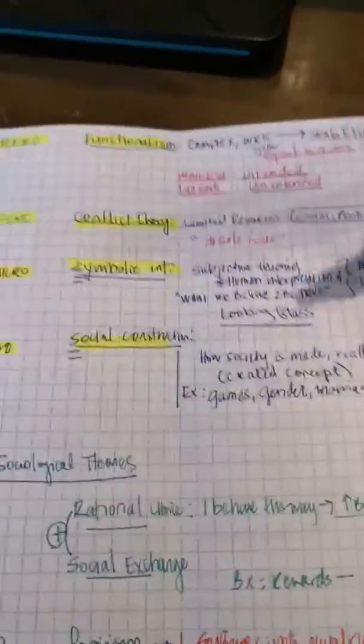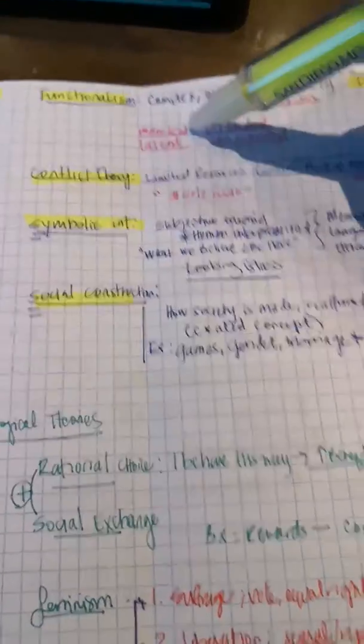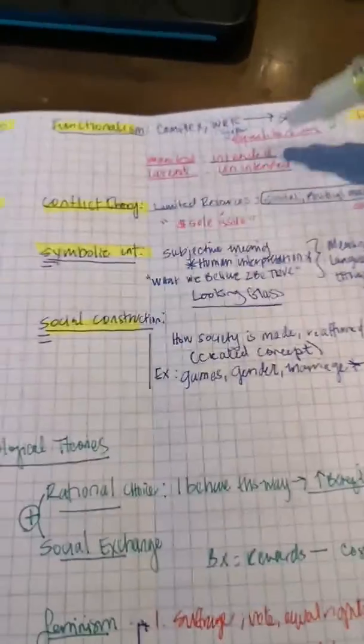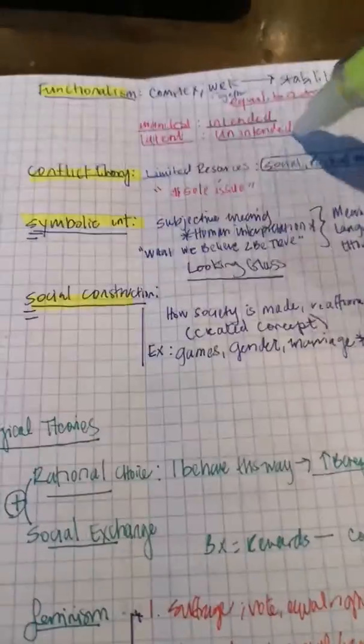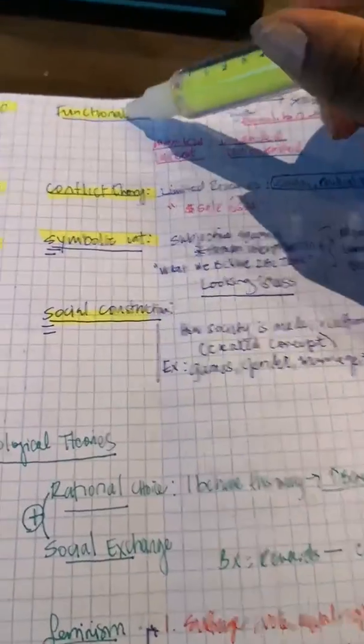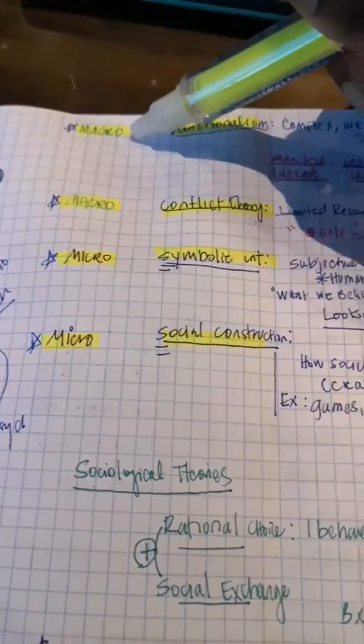I'm giving you that extreme example so that you can differentiate between manifest, which is what you intended for your child to do, which is go to school and learn, and then unintended, like if they got bullied or something horrible happened. So that's going to be associated with functionalism, with Durkheim, and this is on the macro level.